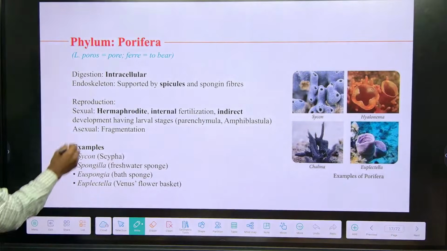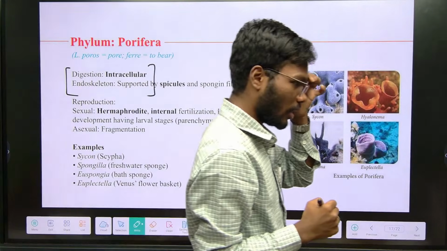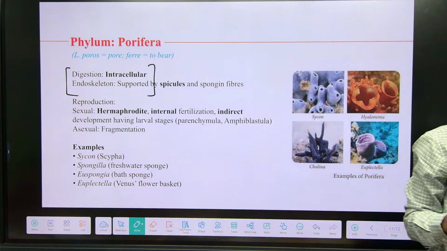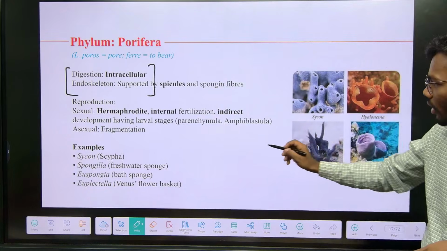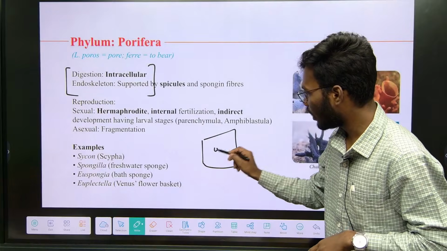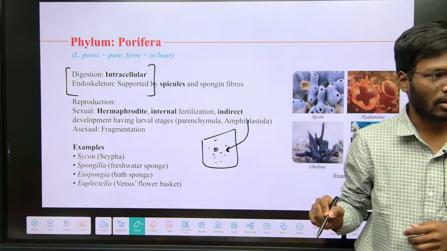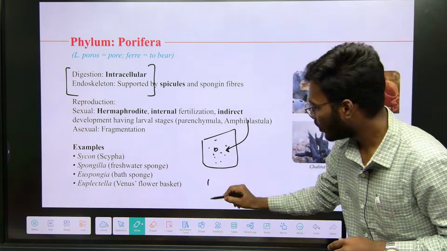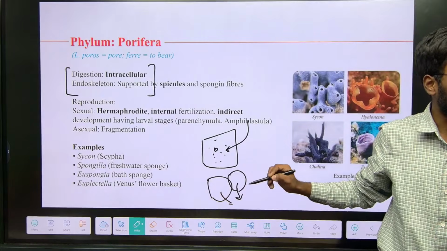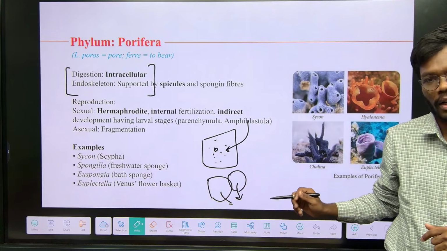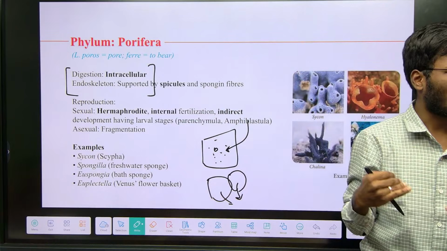The next one is that digestion is intracellular. So what is intracellular and extracellular digestion? Intracellular digestion is where the food enters into the cell. For example, take a cell having a nucleus and all the digestive enzymes. The food enters into the cell, and that is called intracellular digestion. Whereas if the digestive enzymes are released out of the cell and the digestion happens outside of the cell, it is extracellular digestion. In these animals the digestion is intracellular. In higher animals the digestion is extracellular.